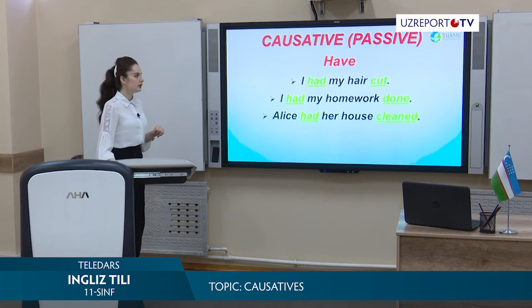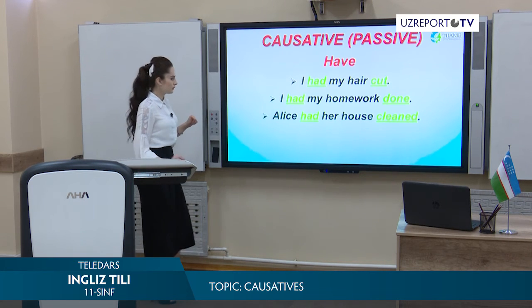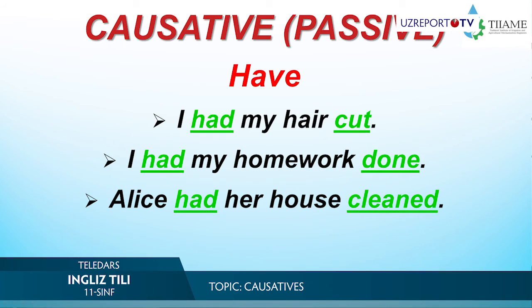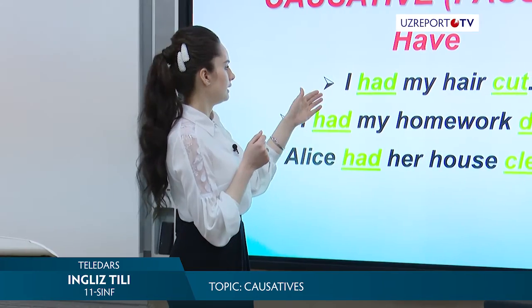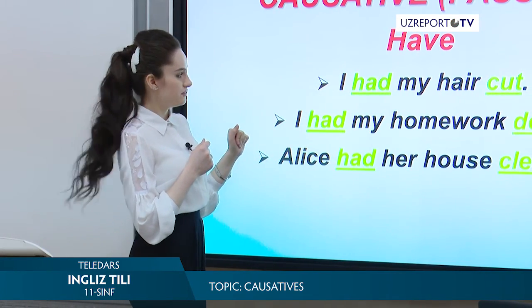So let's look at the usage of have in passive form of the verb. I had my hair cut. I had my homework done. Alice had her house cleaned. So please look. I is subject. Had is causative verb.